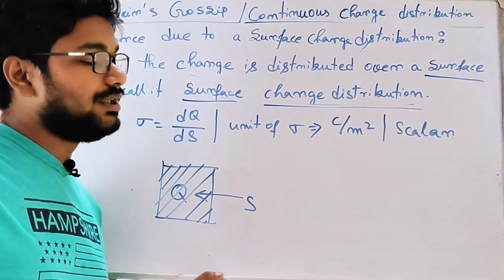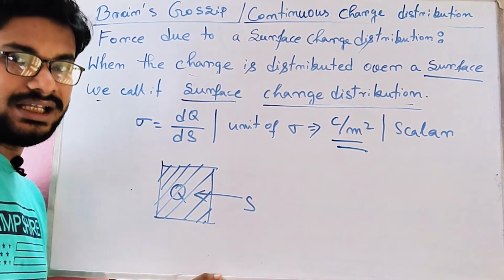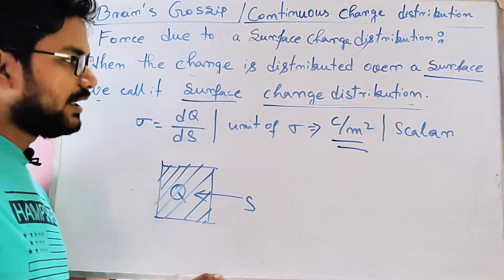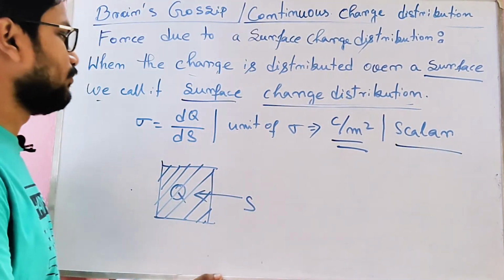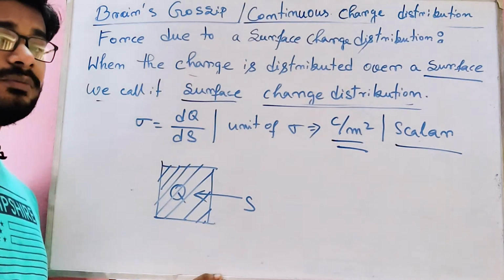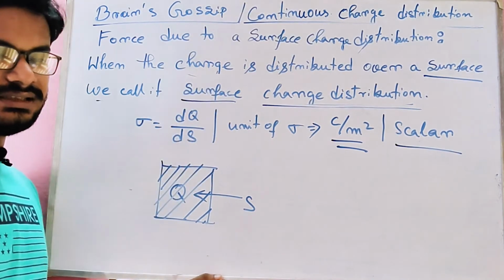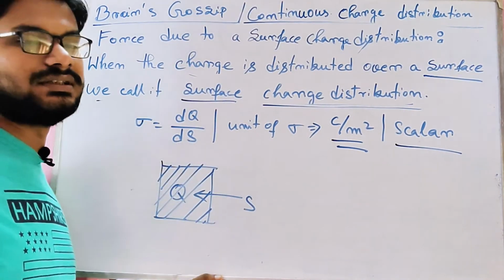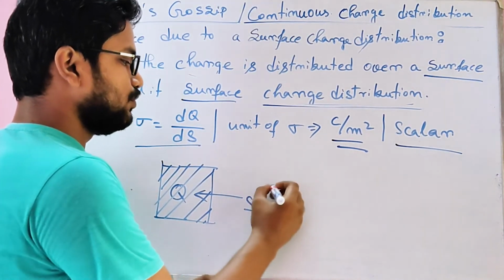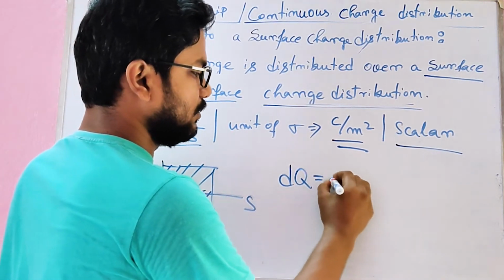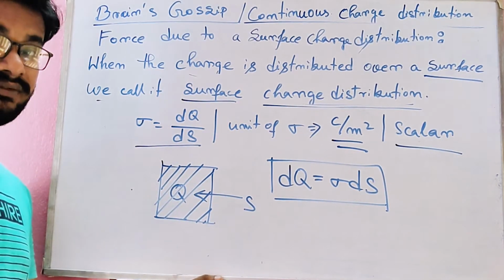And what will be its unit? Its unit is coulomb per meter square, because surface means we have to find out the area. So what is the unit of area? Meter square. So that's why it is coulomb per meter square, and obviously it is a scalar quantity, please remember. Now in differential form we can represent this as dq by ds, where dq represents the charge and ds represents the surface. So sigma equal to dq by ds, this is the differential form. Now if it is true, then we can represent this as dq equal to sigma ds. Please remember this, we'll be needing this in future.